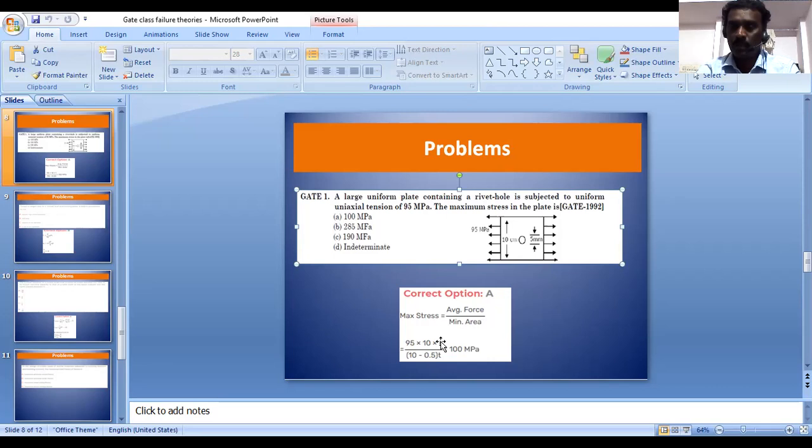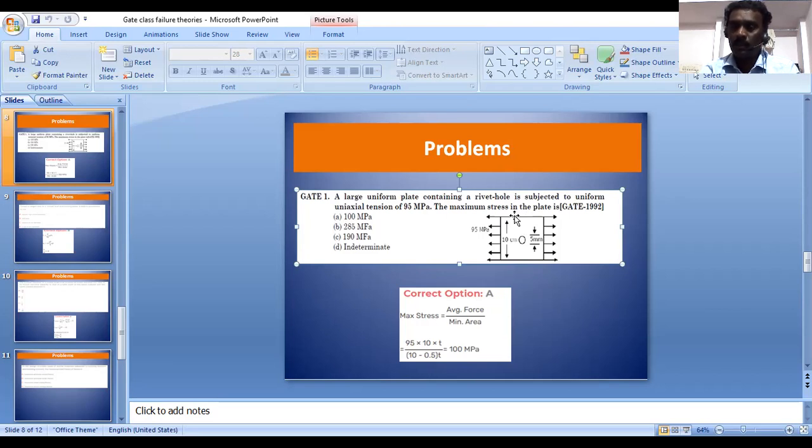Then the stress equals force by area. The force is 95 into 10 into T, and we need the minimum area. The maximum stress occurs at the hole, at the top or bottom of the circle, so I have to calculate the minimum cross-sectional area of the plate, which occurs at the middle.